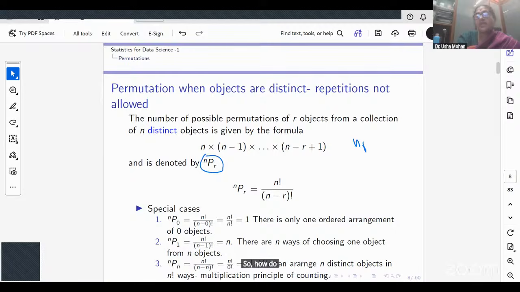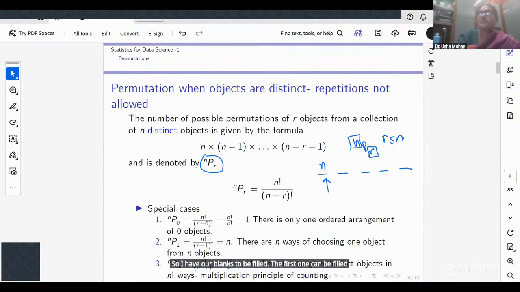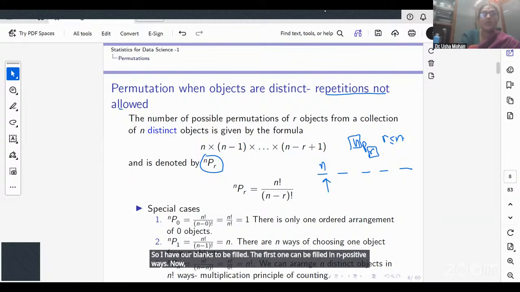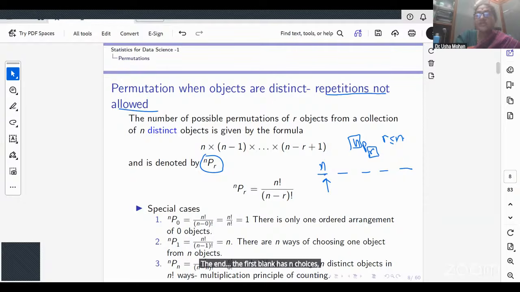So how do I read this NPR? It is the arrangement or permutation of R objects from a collection of N objects. So obviously R is less than or equal to N. So I have R blanks to be filled. The first one can be filled in n ways. Now repetitions are not allowed. So the first blank has n choices, this one would have n minus 1 choices, this would have n minus 2 choices and so forth. I apply the multiplication rule. So I have n into n minus 1, and the rth one would have n minus r plus 1 choices.